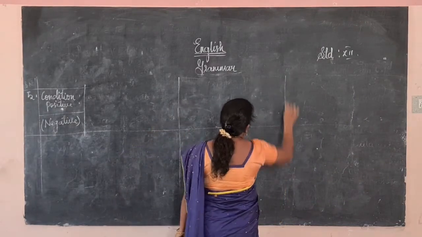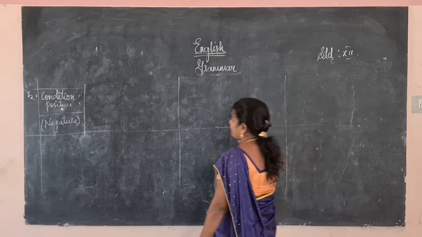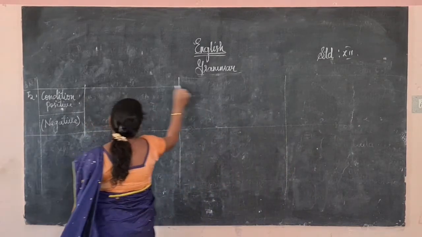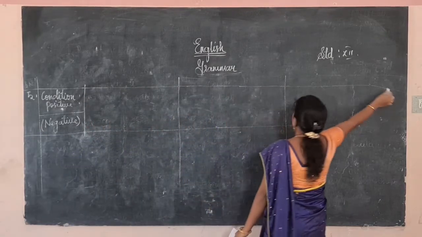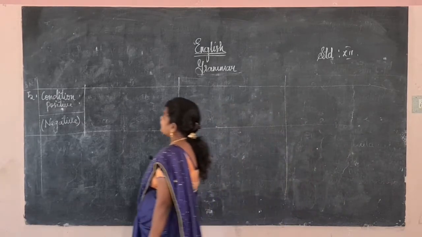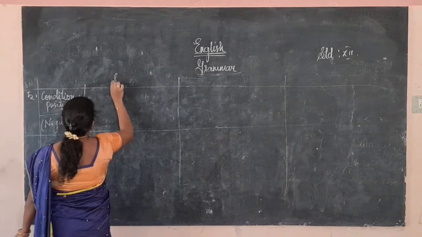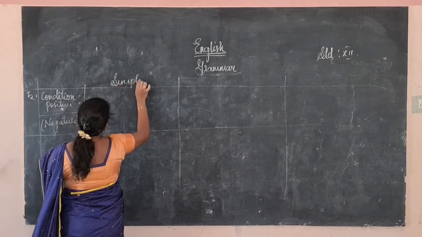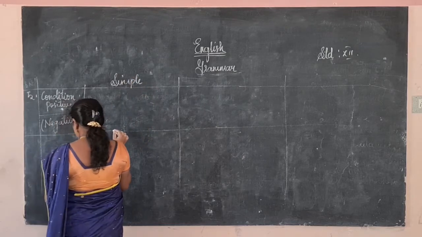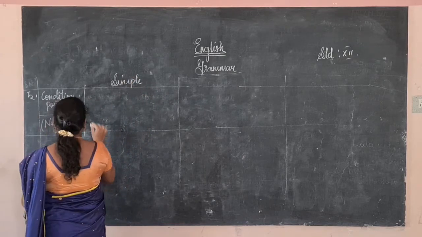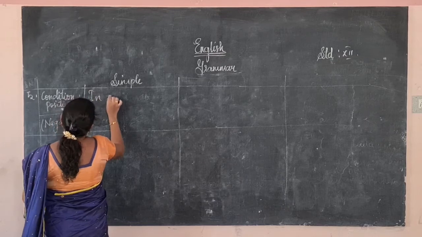Simple, compound, complex. To express the condition in the positive for the simple, what are the words we will use? In event of, in case of.